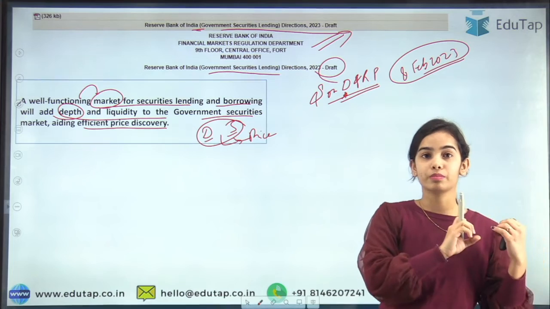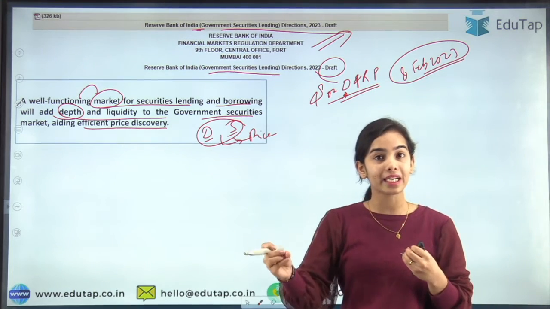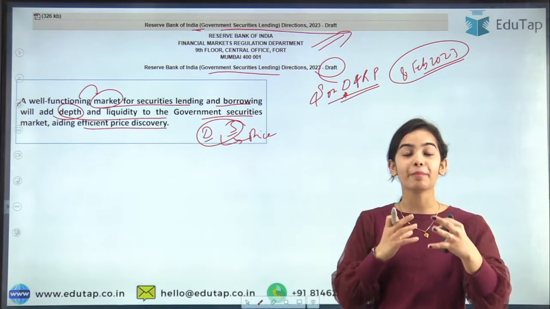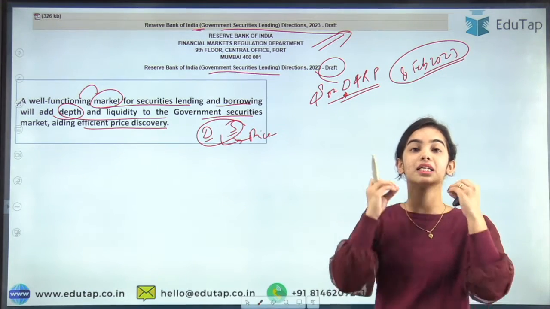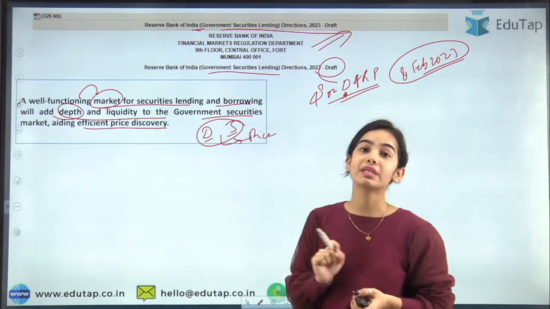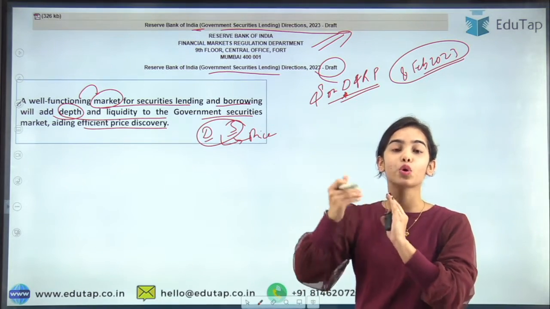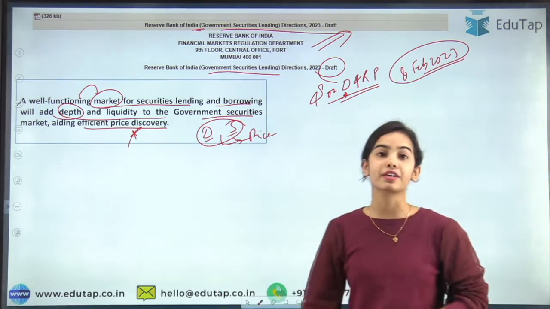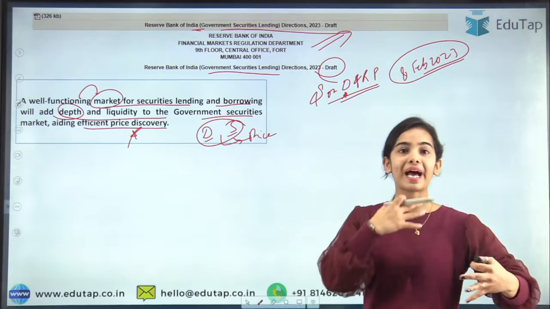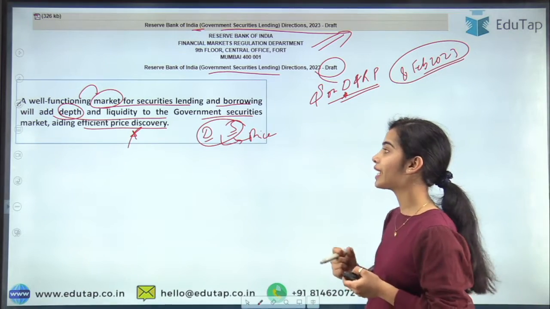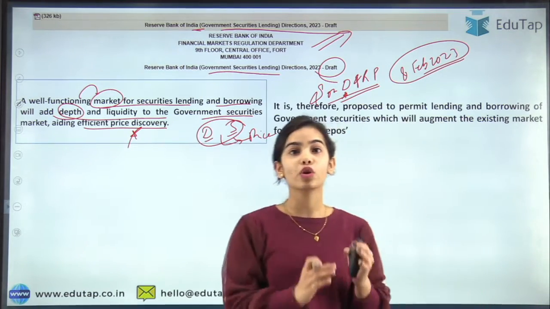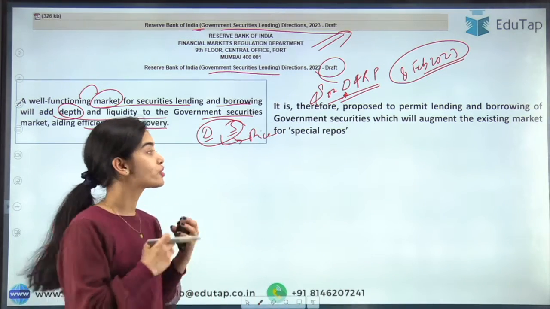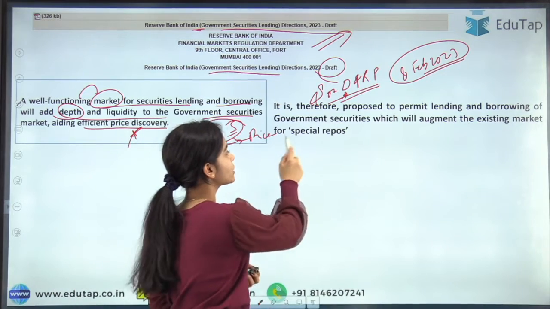Not the government of India dictating the price, or the investors dictating the price. It will be the demand and supply mechanism in the market that tells the correct price of government securities. No one person, no one authority will be able to dictate the price. There will be better and efficient price discovery if the supply and demand mechanism works efficiently. So it is therefore proposed to permit lending and borrowing of government securities, which will benefit the existing market for special repos.